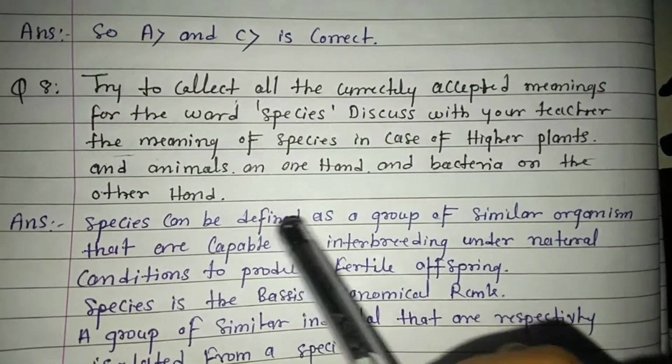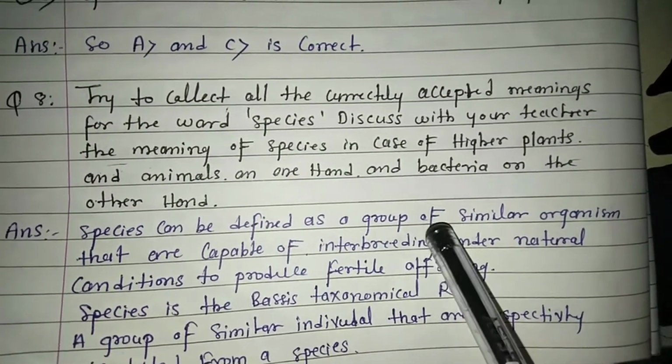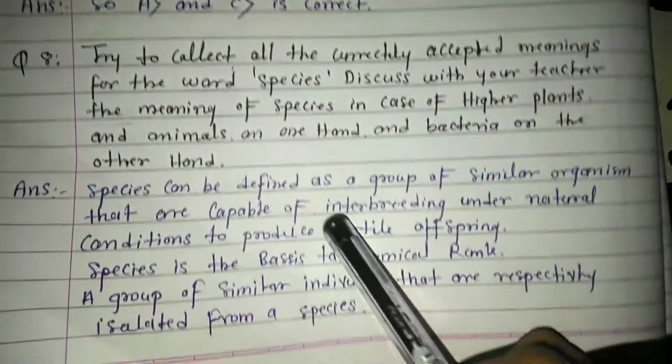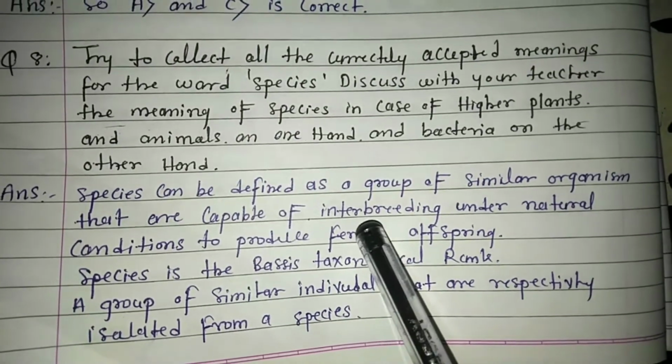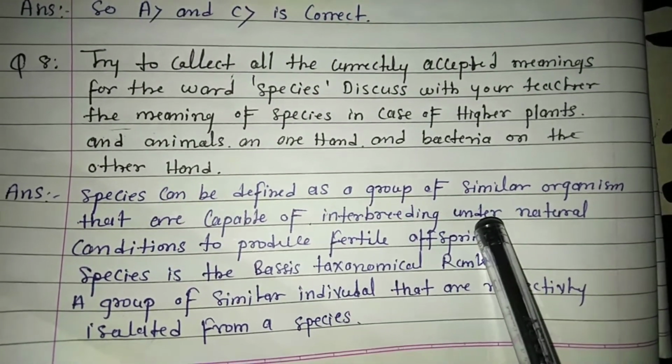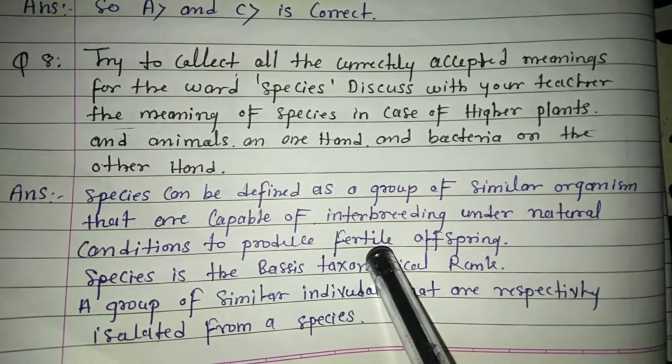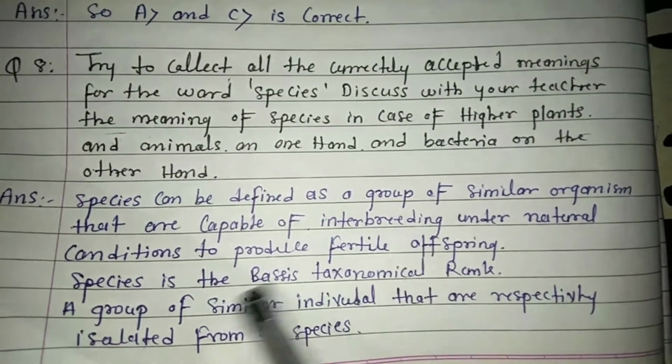Species can be defined as a group of similar organisms that are capable of interbreeding under natural conditions to produce fertile offspring.